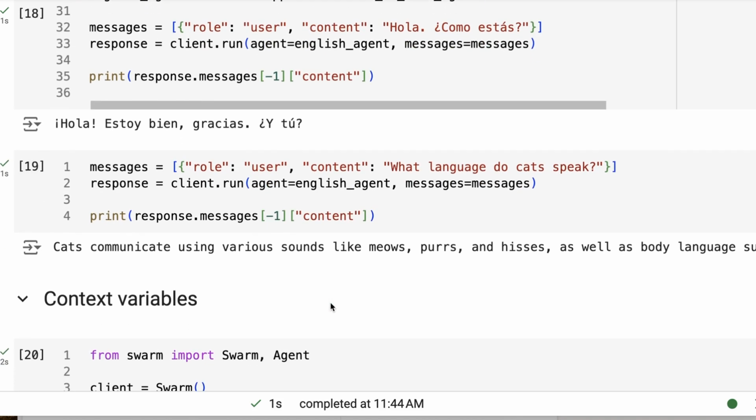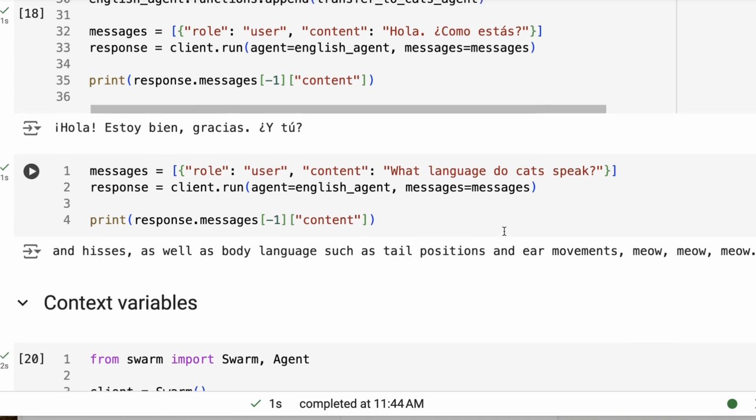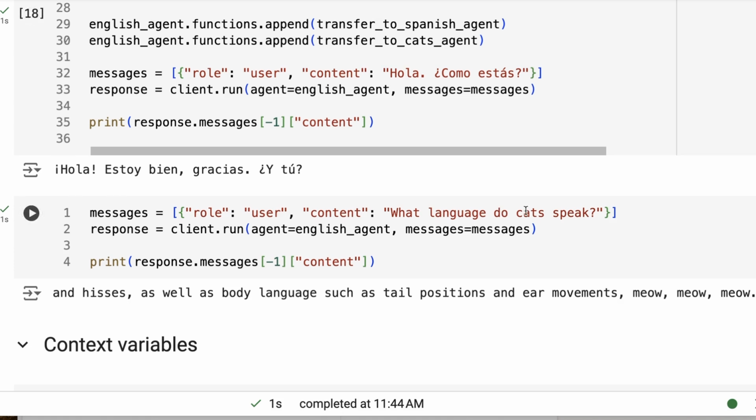If I start off, though, now with something in English where I ask about cats, you can see that, okay, now it's going to transfer to the cat agent. And when I say, what language do cats speak? It gives us, cats communicate with various sounds. Anyway, and it finally ends with meow, meow, meow, right? It's following our system instructions. That shows us that this is the cat agent answering there. What would be interesting is to try one out where you ask it about cats in Spanish and see which it sends to there.